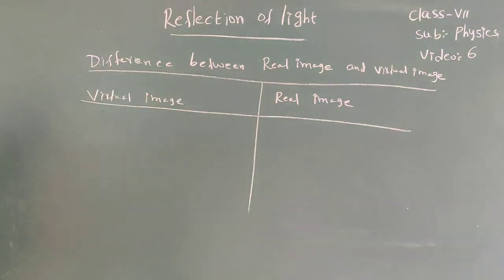Okay. The first one, the virtual image: the rays of light after reflection appear to meet at some other point.